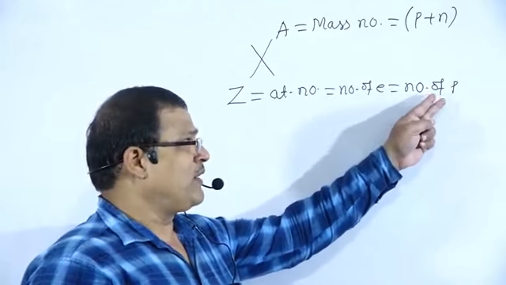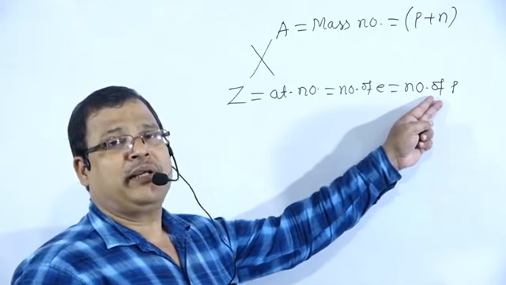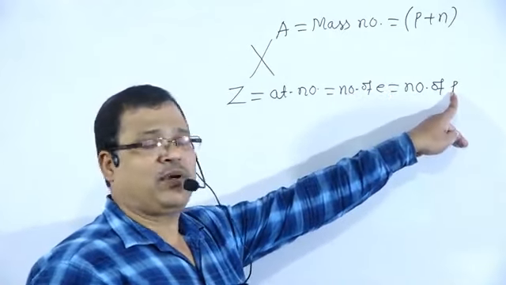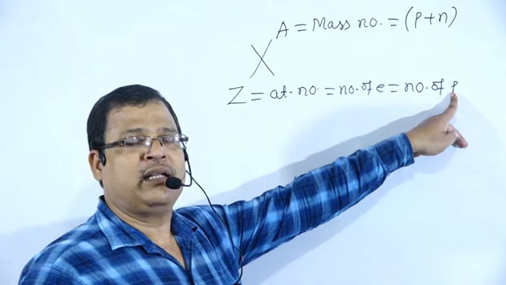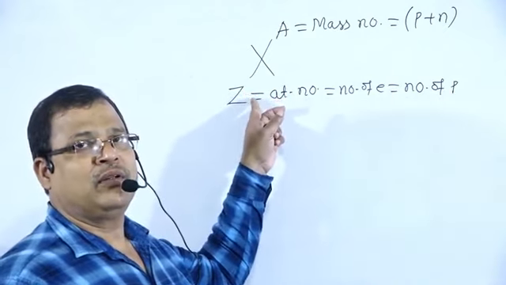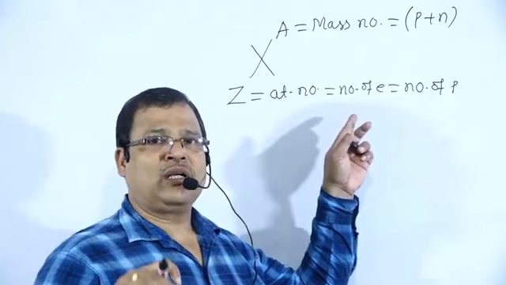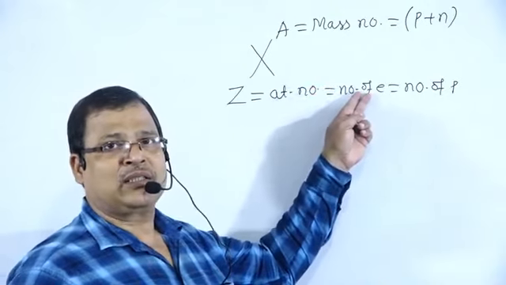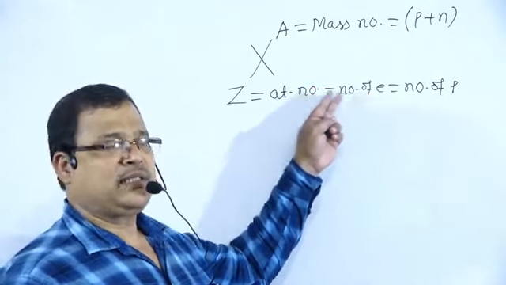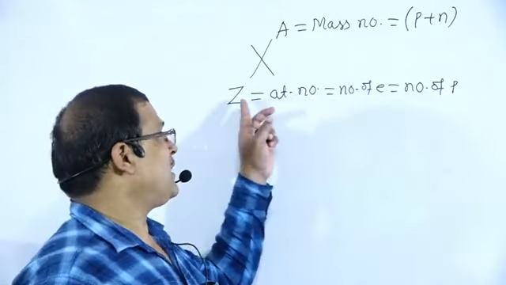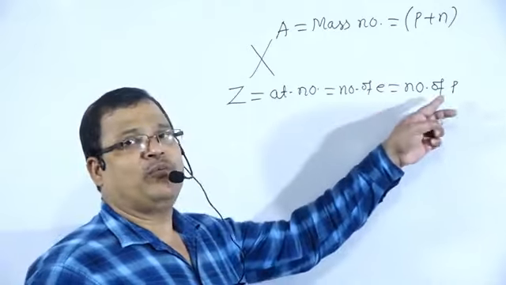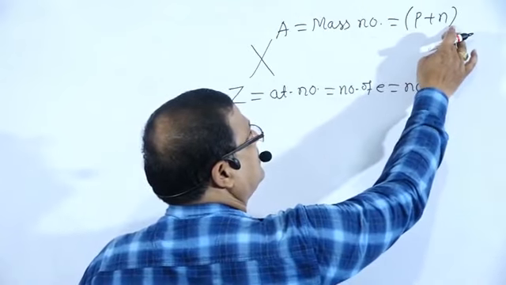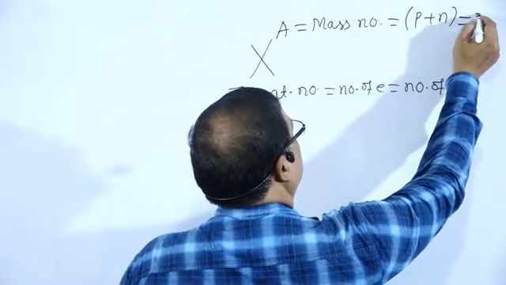The number of protons will not vary during a chemical reaction. Only electrons are involved. The proton is the fundamental particle responsible for the atomic number, because during a chemical reaction there is no loss, gain or sharing of protons. Only electrons may be lost, gained or shared. Since the number of protons remains the same, the atomic number is explained by the number of protons. So what is the mass number? It is the sum of the number of protons and neutrons, that is, Z plus N.